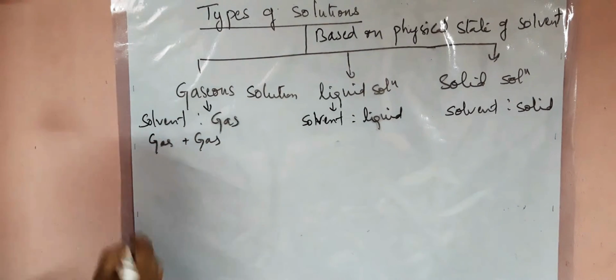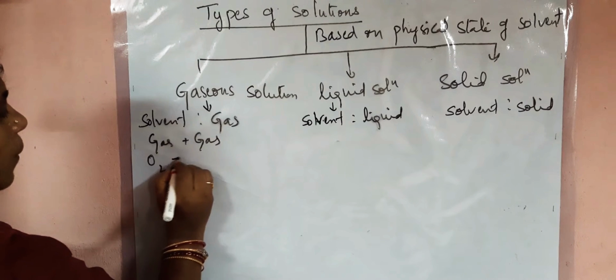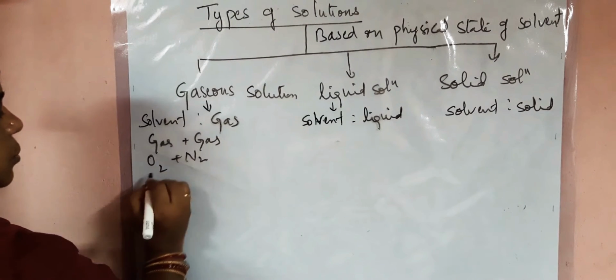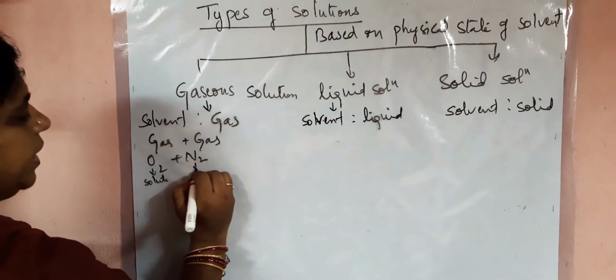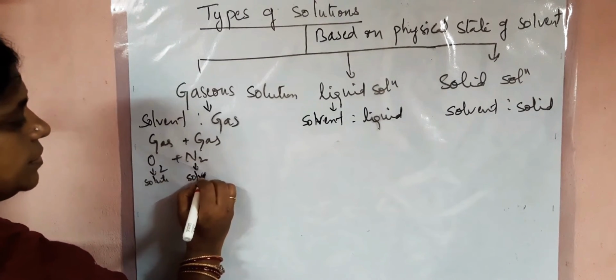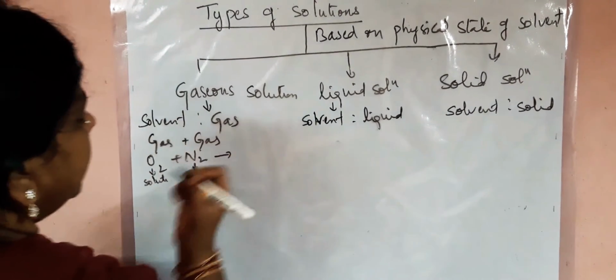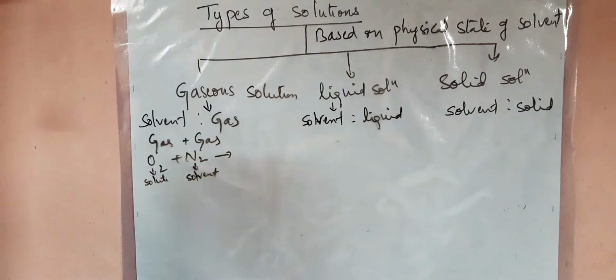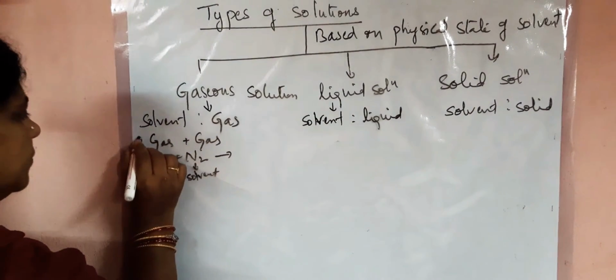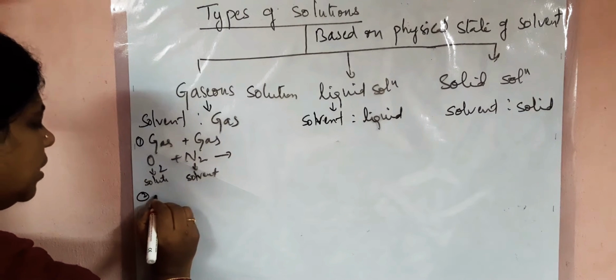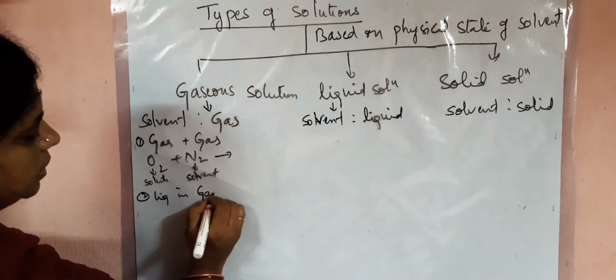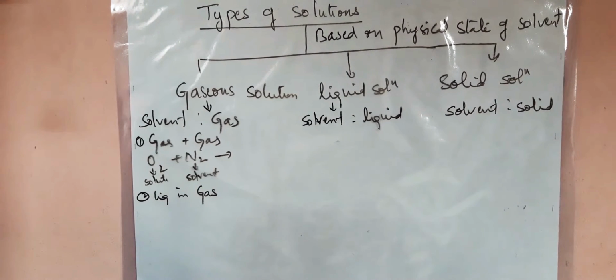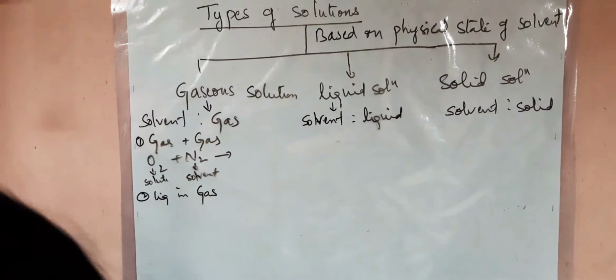We can take the example of O2 plus N2. O2 we are taking as the solute and N2 as the solvent. It is a gaseous mixture. Second one, liquid in gas.